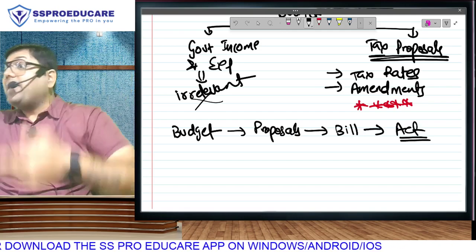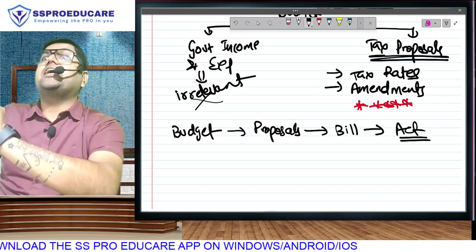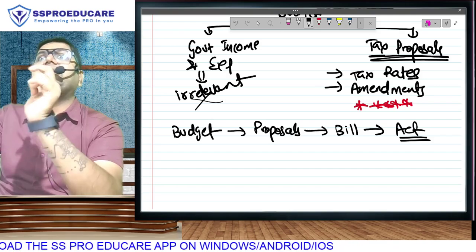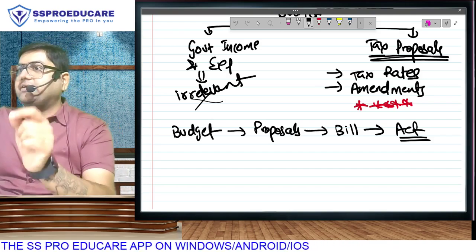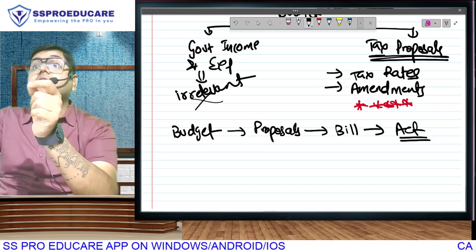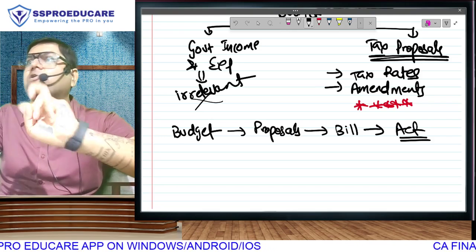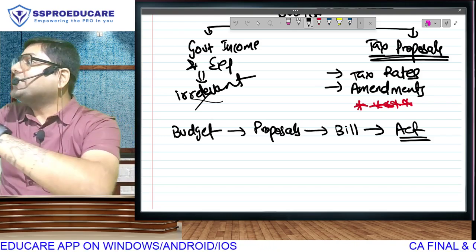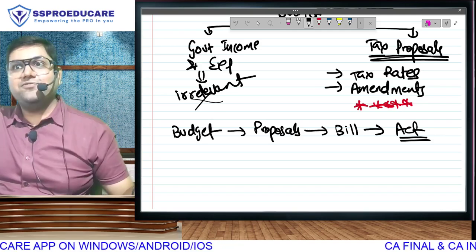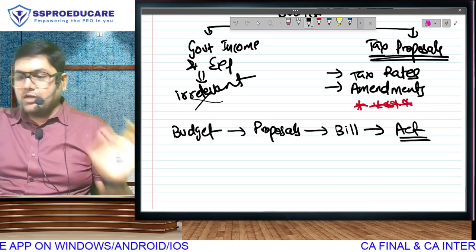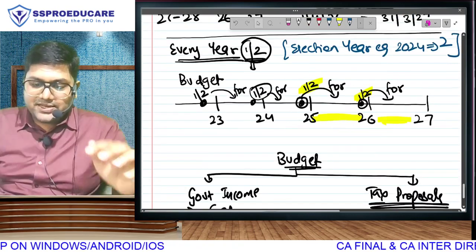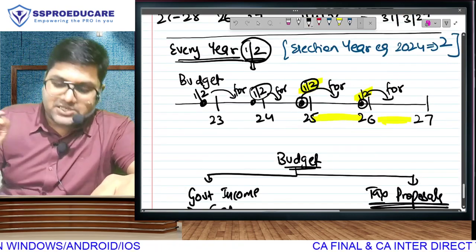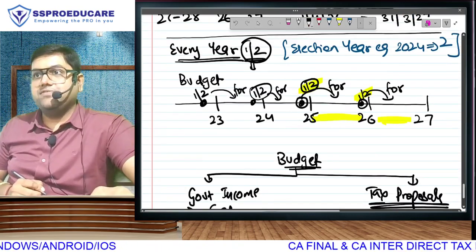So once that happens, we no longer call it budget of 25 or 26, we call it Finance Act. Finance Act 23, Finance Act 24, Finance Act number 2 in 24. Why? Election year. Finance Act 25, Finance Act 26. Now, do you realize that if there is a finance proposal which is coming here in 25, everyone with me?